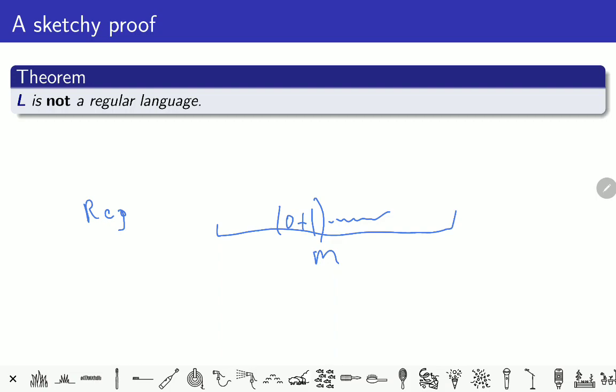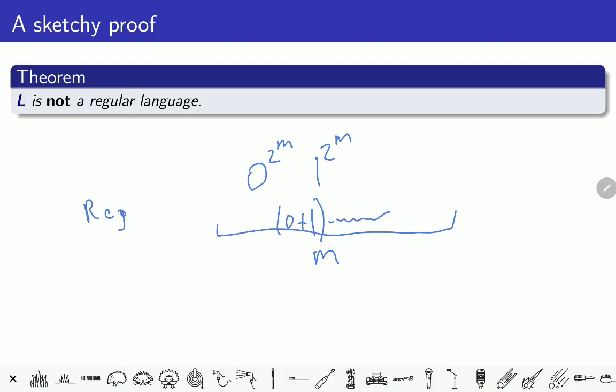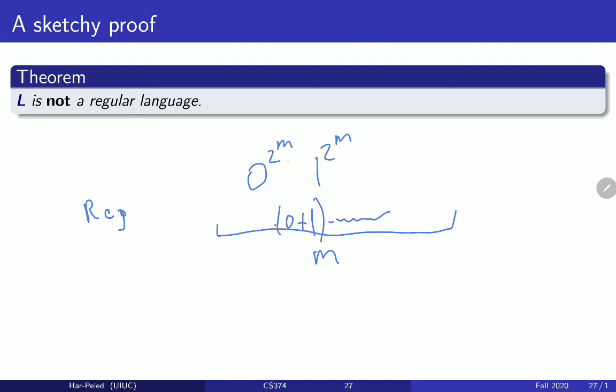So the regular expression has length m. And now think about a word in this language which is really, really long, much longer than this m. So think about, for example, the word 0^(2^m) 1^(2^m), okay? And so this regular expression has to match this string, which is much longer, right?